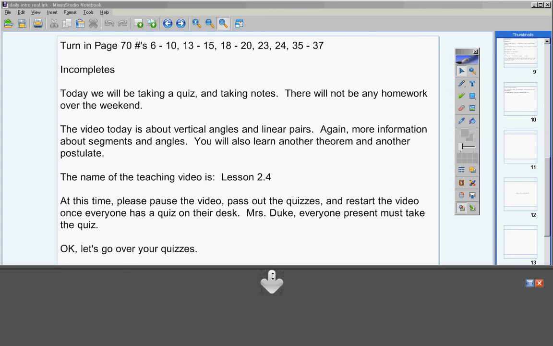So you're going to have to solve for x. Then once you find x, find the measurement of one of those angles, and then find the measure of the entire angle, angle ABC. That's a pretty tough problem. I hope that some of you will get that right. And then number 15, find the complement and supplement of the angle that I've given you. Okay? So I hope that makes sense.